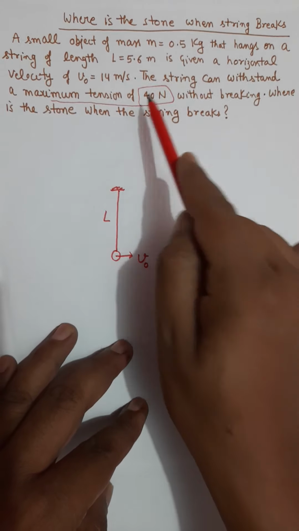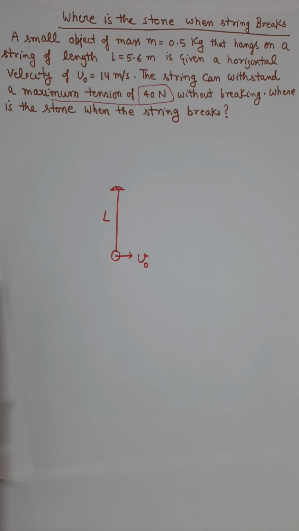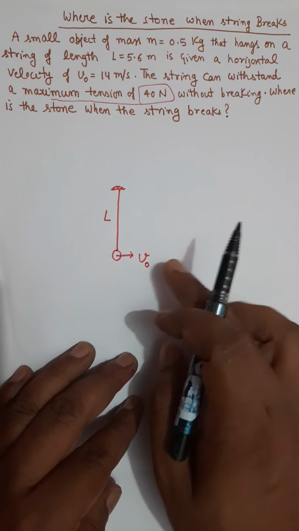So that's the limit of the string. Beyond 40 Newton, if the tension force exceeds 40 Newton, the string will break. And the question is, where will the string break? In other words, you have to find the point where the tension force will be more than 40 Newton. So first of all, I will find it at the lowest point.